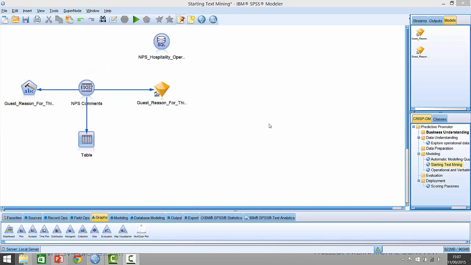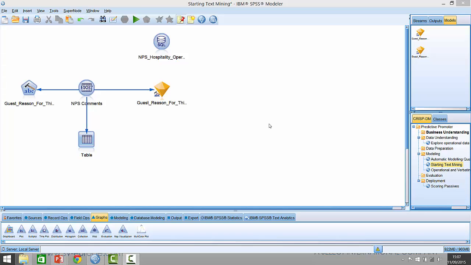So now that we've used text analysis to categorize people's responses into trues or falses in terms of the topics that they mention in their comments for why they gave the score that they did, we're going to try and predict which category they belong to in their recommendation score, i.e. whether or not they are a promoter, a passive, or a detractor.